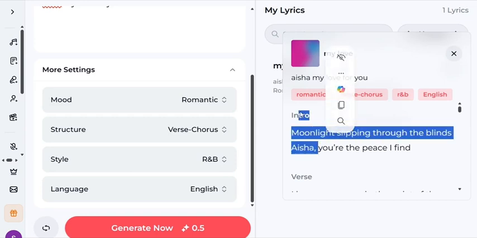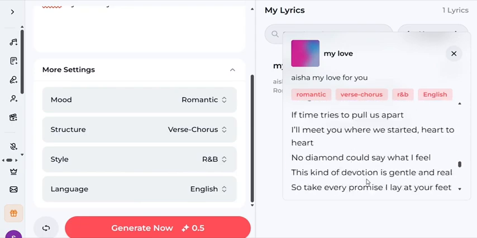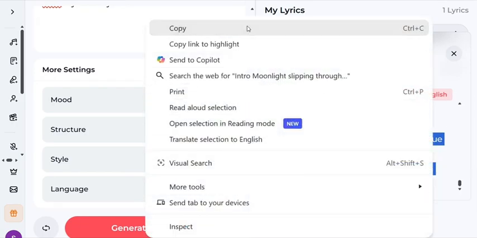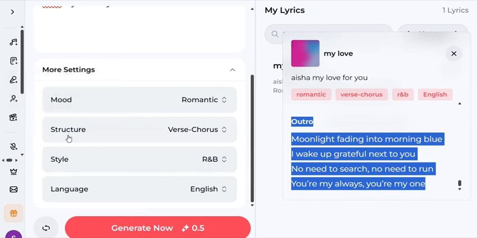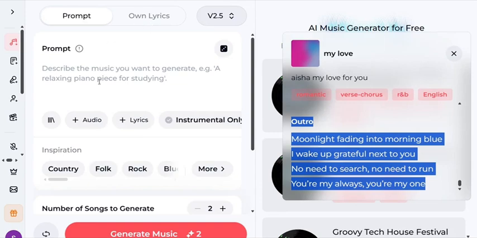Let's copy from the intro, and we are going to turn these lyrics to music. Let's copy it like this. I'm copying everything. And after we copy it, the next thing we are going to come down back here, as you can see where it says AI music generator. So we click on it.